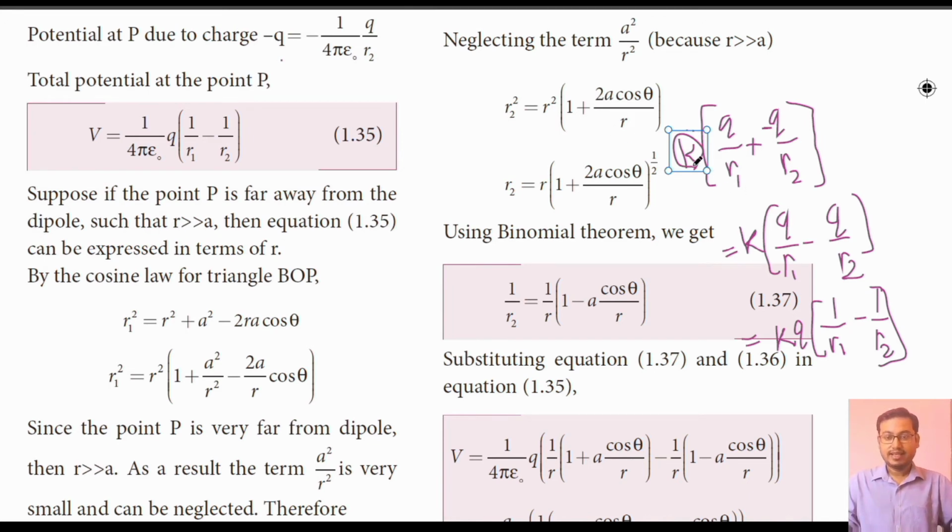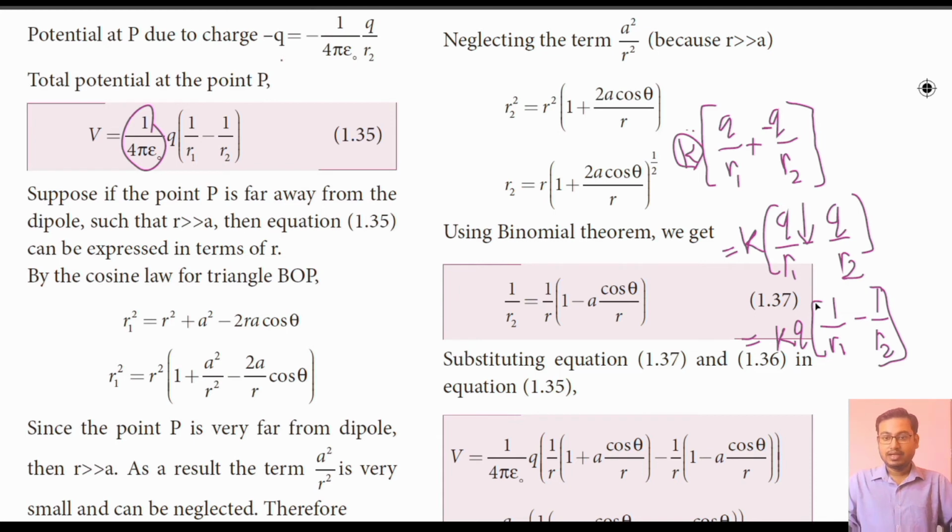Taking K outside, K into Q by R1 plus minus Q by R2. So the sign at the center will become negative, and the equation will become K into Q by R1 minus Q by R2.